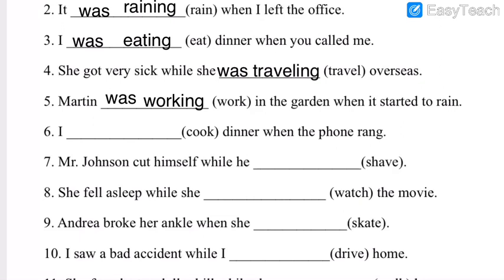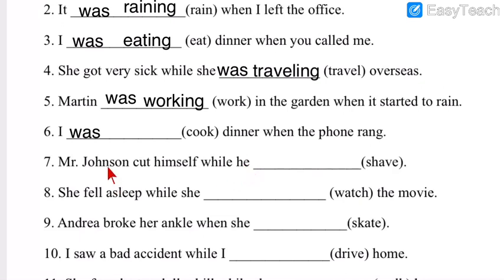5, 4, 3, 2, 1 and 0. Okay, so it's very simple here. I was, first of all, let me put the verb here. I was, cook will become cooking. You have to just add ing. So I was cooking dinner.